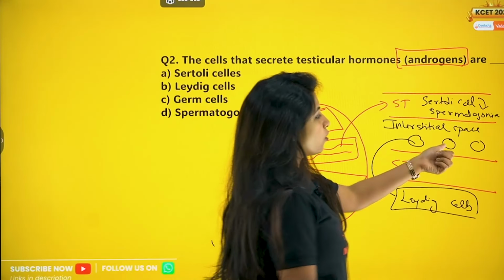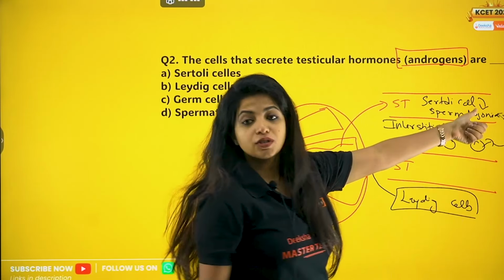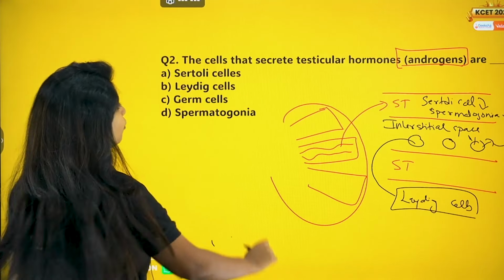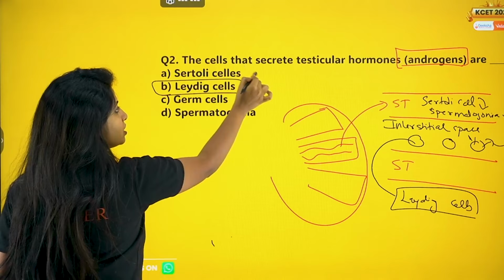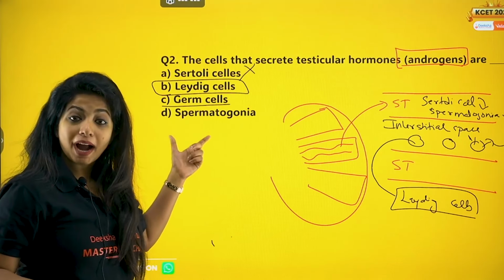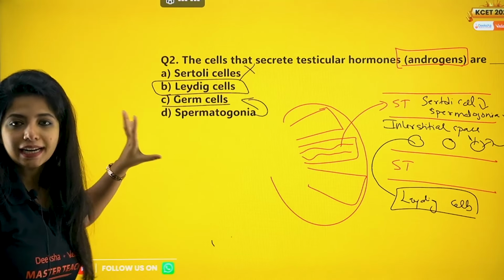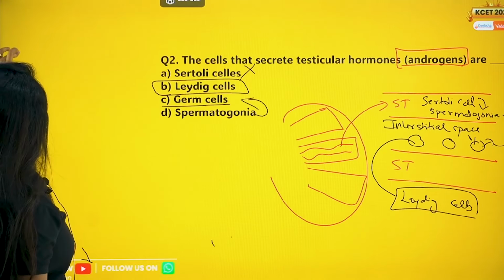Now this testicular hormone, which is released by the Leydig cells, is super important for the process of spermatogenesis, that is the process of formation of sperms. So over here, the cells that secrete testicular hormones are Leydig cells, not Sertoli cells, because they are for nourishment. Germ cells basically are gametes. Spermatogonia is the germ mother cell, which means it divides to form the germ cells later on. Your only answer for this question would be B. Cool. Let's go ahead.